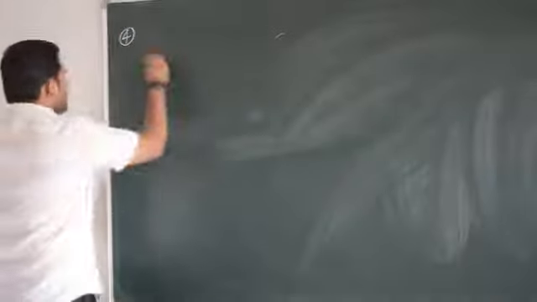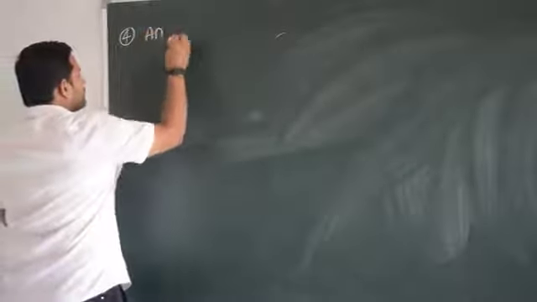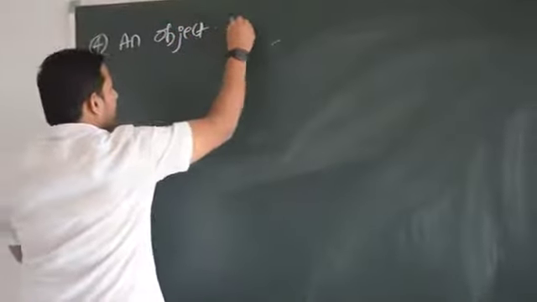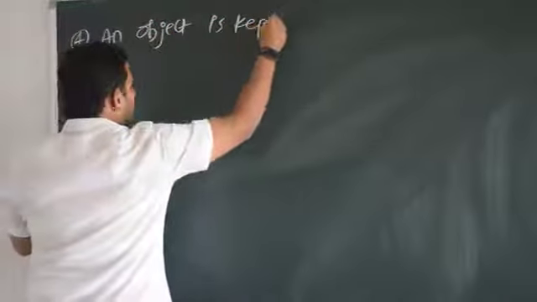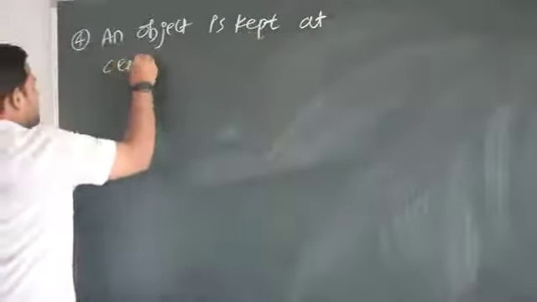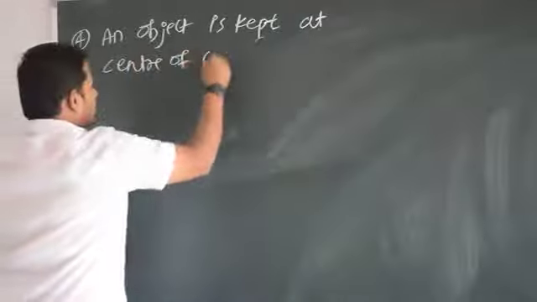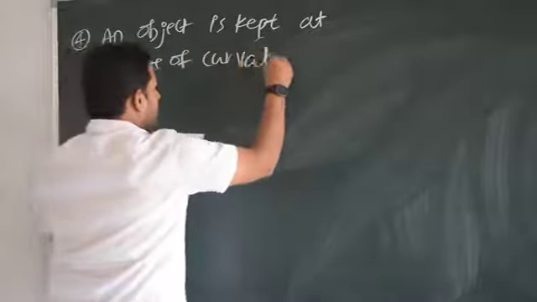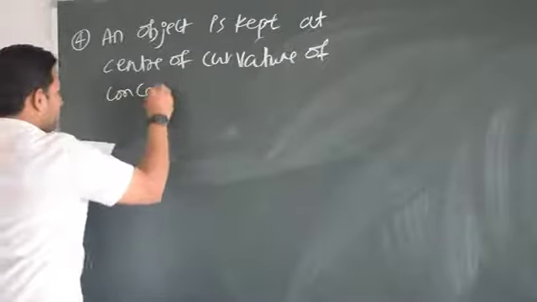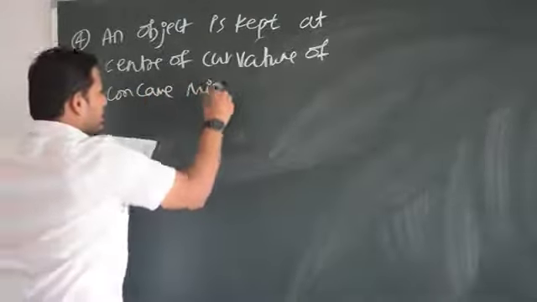Let us solve them. This was the fourth question. Please make a note of all these things. An object is kept at the center of curvature of a concave mirror.